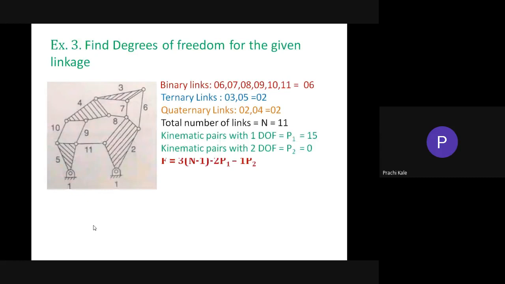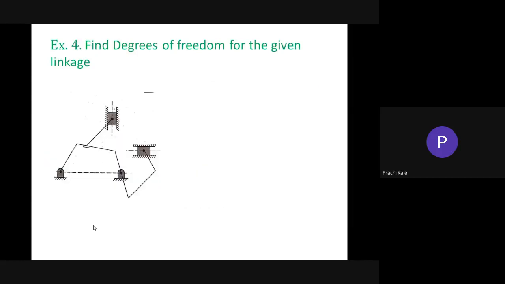Okay, one more example we'll see. Again you have to find the degree of freedom for this linkage. In this case they have not given you the number of links. This is a fixed link, so you need to count it as link number 1. Don't start counting the link from here.